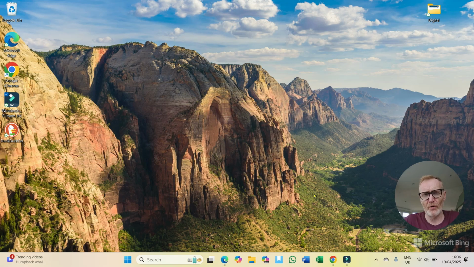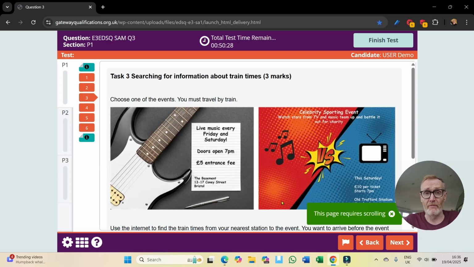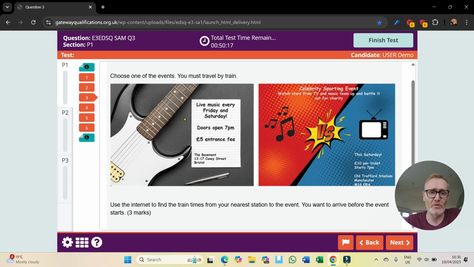Today we're going to be looking at searching for stuff on the internet for EDSQ entry 3. So this is normally searching for something. On the sample assessment material we've got to choose one of these events, a live music event every Friday and Saturday in Bristol, or this event at Old Trafford in Manchester. And it starts at 7 p.m.